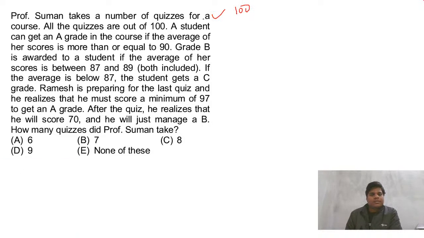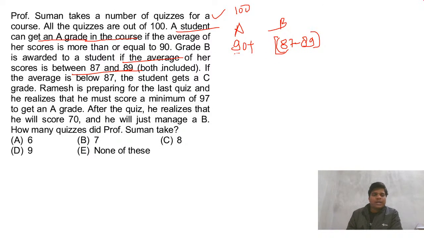So a student can get an A grade, for which it needs 90 plus. Grade B, if the average of her score is 87 to 89, both included, so 90 is included here. If the average is below 87, basically 86 and less than 86, she gets a C grade.